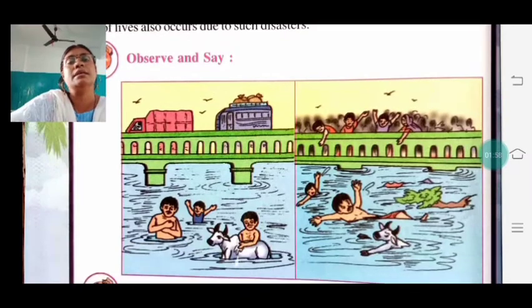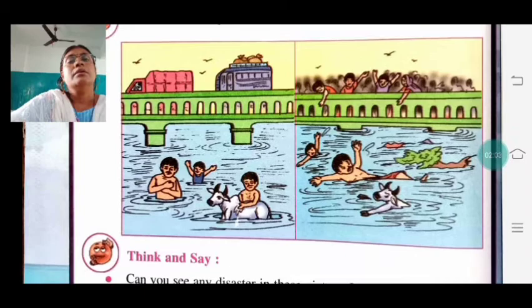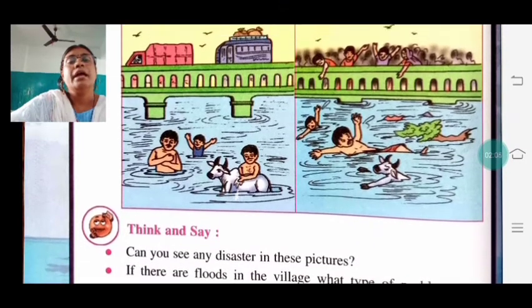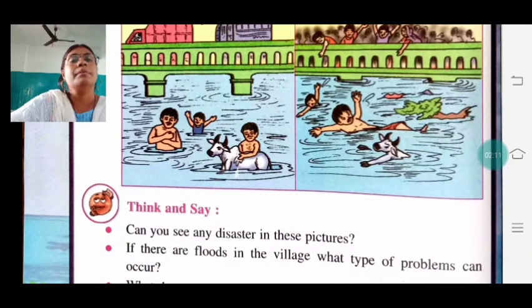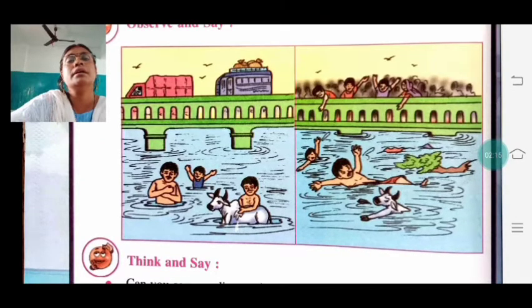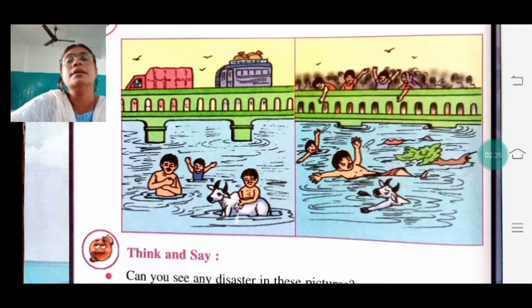Now observe and see. See, what is going on there? A pond, a river is there, and few people are there. They are taking bath, and one cow is also taking bath. Now see what happened. It is normal. The first picture is a normal picture when the bridge is there. See, the buses are going over the bridge, and few people are bathing in the river. In the second picture, see, it is a flood.